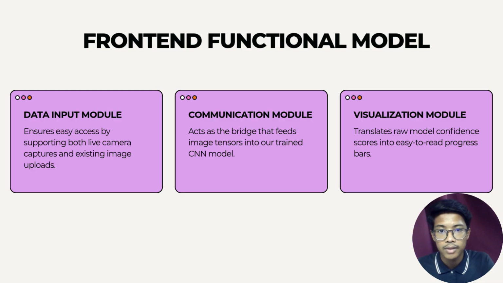You can think of this as the messenger. Its job is to take the image the user provided and send it securely to our model to be analyzed. Finally, we have the visualization module. Once the model gives us the results, this module takes that information and shows it to the user in a way that is easy to understand, using percentage bars to show the health assessment.